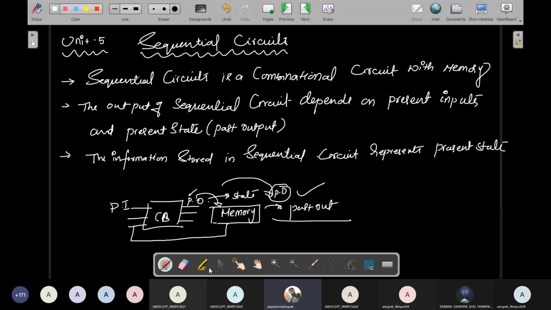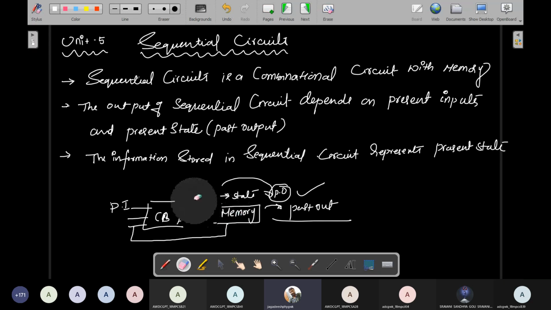So what I am saying in English, I'll translate to Telugu. Similarly, this is the situation. We have a combinational circuit. In this combinational circuit we give some inputs and get some outputs. Now that output is nothing but the present state in the memory.